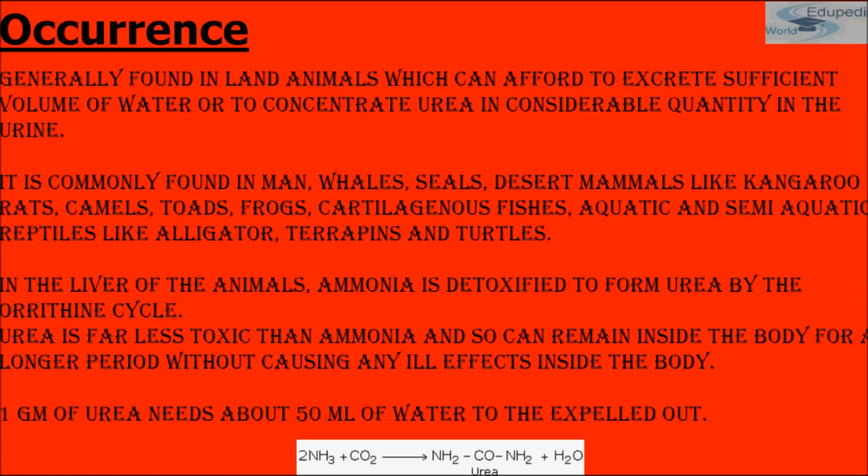In the liver of these animals, ammonia is being detoxified to form urea. That means ammonia gets broken down into urea by the ornithine cycle or the Krebs cycle. Urea is far less toxic than ammonia, and so it can easily remain inside the body for a longer period without causing any ill effects inside the body.